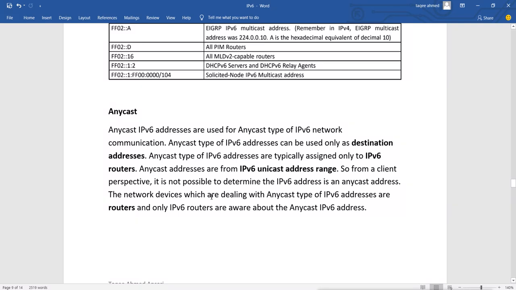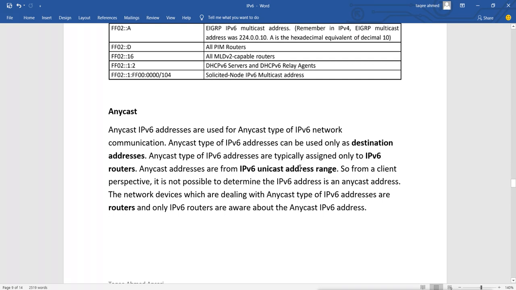So we can configure these addresses. Anycast type IPv6 addresses are typically assigned only to IPv6 routers. So we configure the router to have an anycast address, and this anycast address is from the IPv6 unicast address range. That means it is not a different address. It cannot be a link local, but it can be a global unicast address. So any global unicast address we can use as an anycast address, and we can configure it on a router as an anycast address.